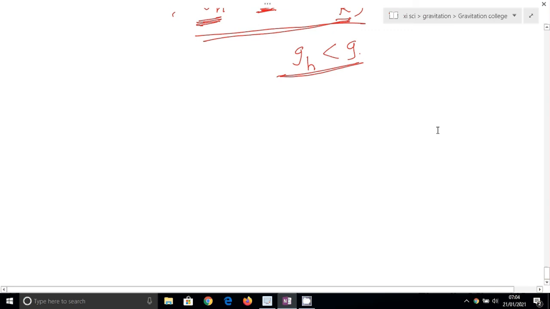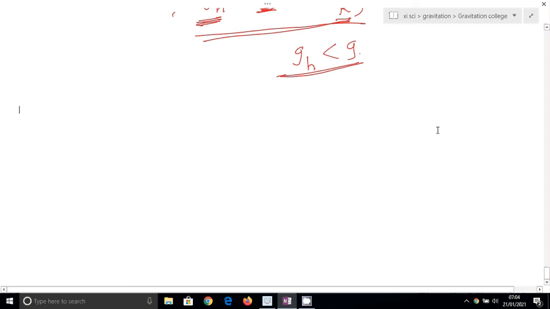In the last lecture, we studied the acceleration due to gravity and its variation with altitude. So we know the acceleration due to gravity decreases as the altitude or height from Earth's surface increases.